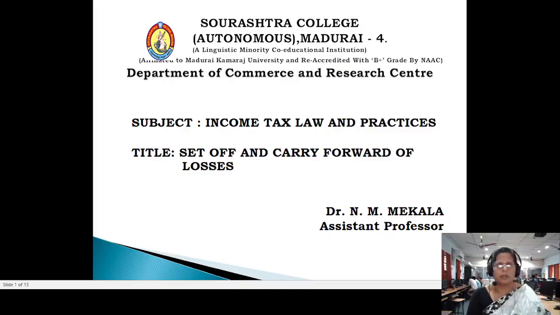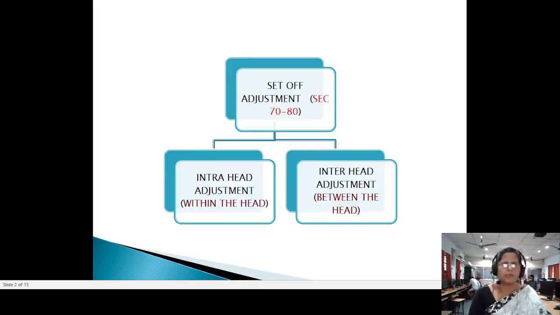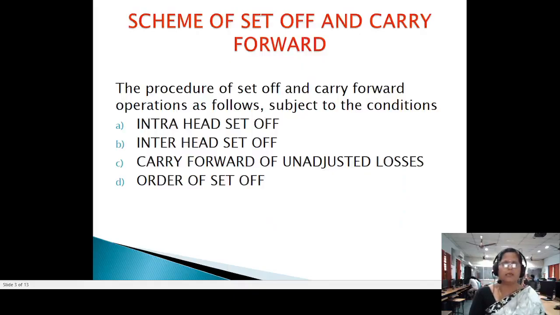Today I am going to talk about set off and carry forward of losses, which comes under income tax law and practices. It is one of the units which I am going to discuss today. When we talk about set off, it is nothing but an adjustment. It has two parts. One is intra-head adjustment, another one is inter-head adjustment. Intra means within the head adjustment, or within the head set off. Inter-head adjustment means between the heads, between the head set off, right?